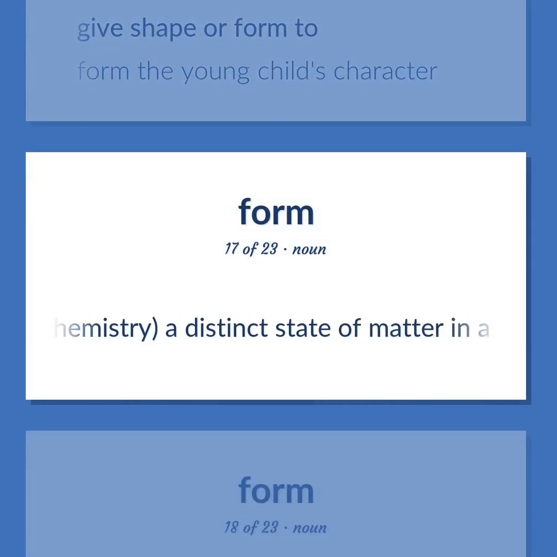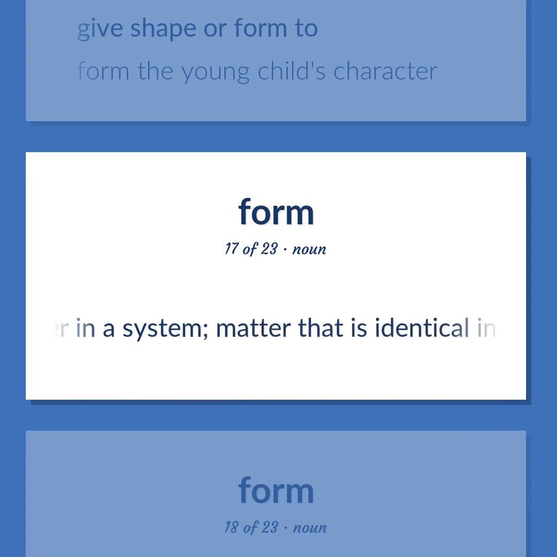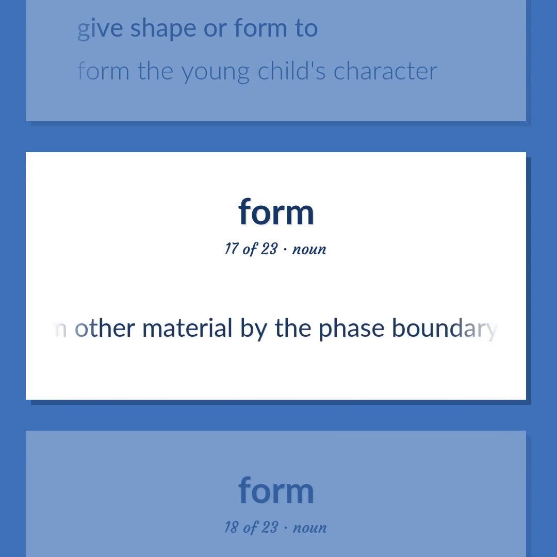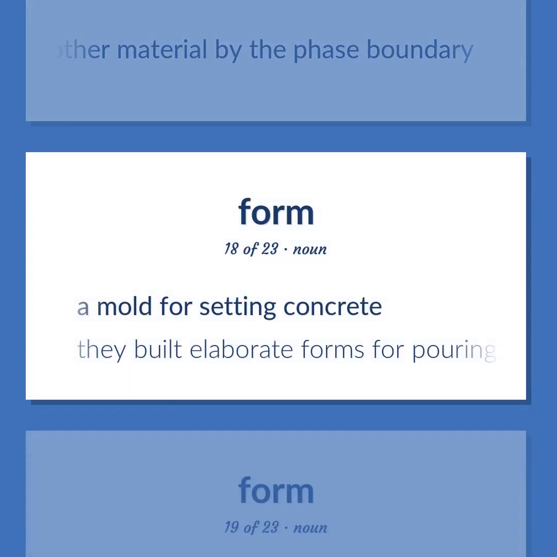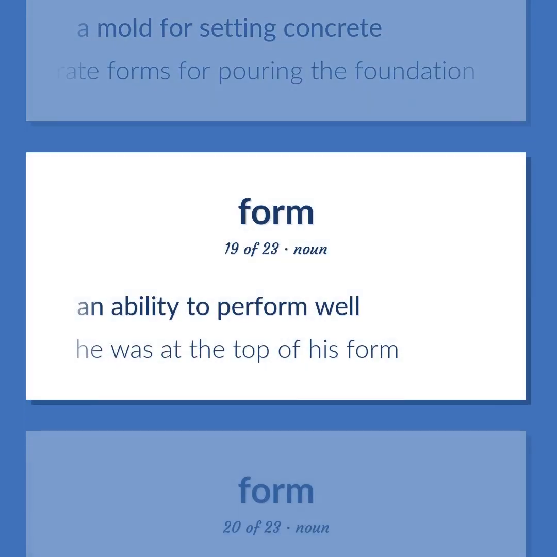Physical chemistry, a distinct state of matter in a system. Matter that is identical in chemical composition and physical state and separated from other material by the phase boundary. A mold for setting concrete. They built elaborate forms for pouring the foundation. An ability to perform well. He was at the top of his form.